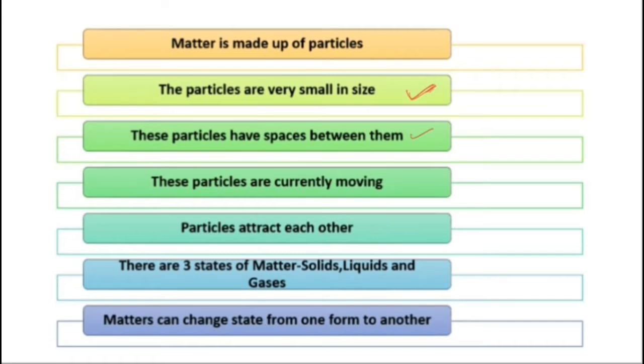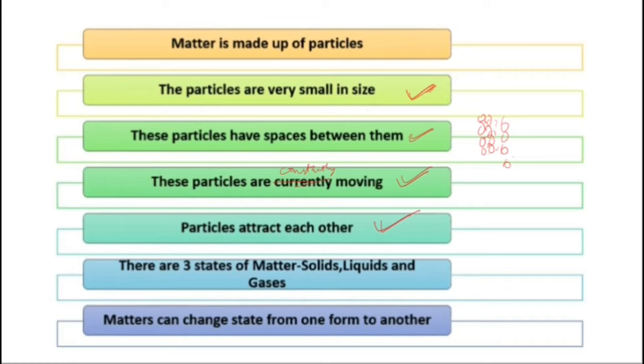Also, these particles have spaces between them. Alright. So as I showed you in the picture, if these are arranged this way, there is a gap, right? There is some kind of gap present between two particles of matter. Alright. So these particles are constantly moving. Please correct it: they are constantly moving due to kinetic energy. These particles attract each other.